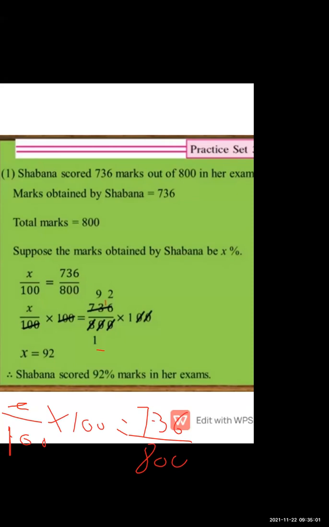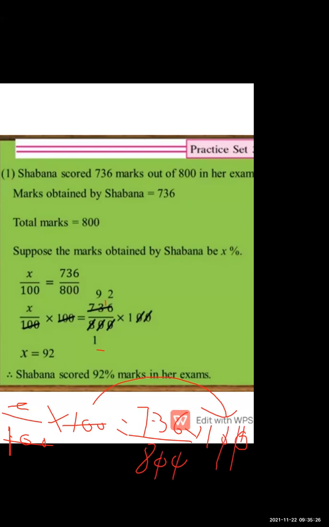If we multiply by 800 here, then here also you will multiply by 100. This is the both side operation. So here 100 cuts, and we cut 0 0, 0 0.